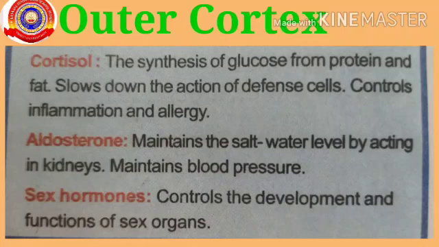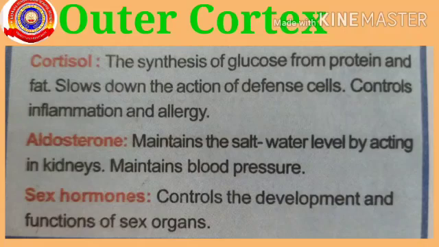Cortisol synthesizes glucose from proteins and fat. It slows down the action of defense cells. It also controls inflammation and allergy. Second one, aldosterone. It maintains the salt water level by acting in the kidney, and also it maintains blood pressure.